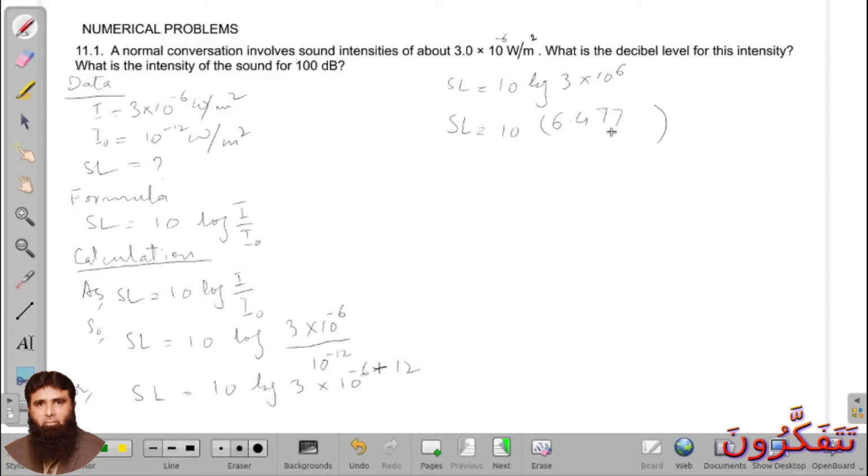And what is the intensity of the sound of 100 decibel? Now if you are given sound level, you have to find the value of the intensity for this. So what we have to do, I think I have to remove it or clear the screen.